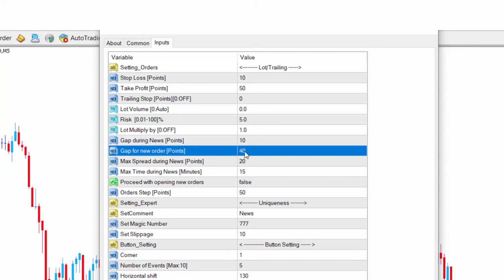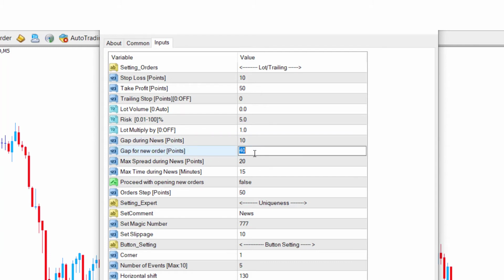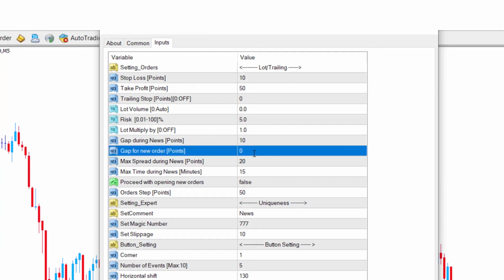Gap for new order. If the gap we entered in the previous section occurs, in this section we determine exactly where to position it. If we enter 0, it will take the position exactly at the same point after the gap. You can also enter higher values.